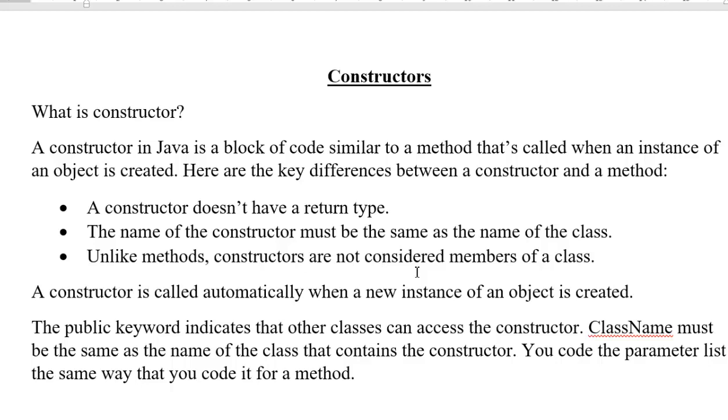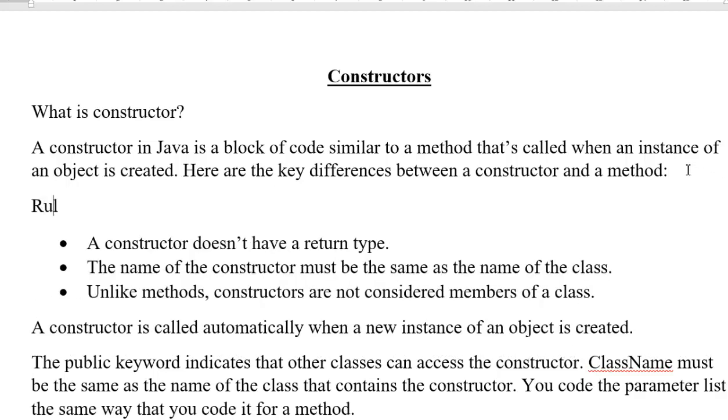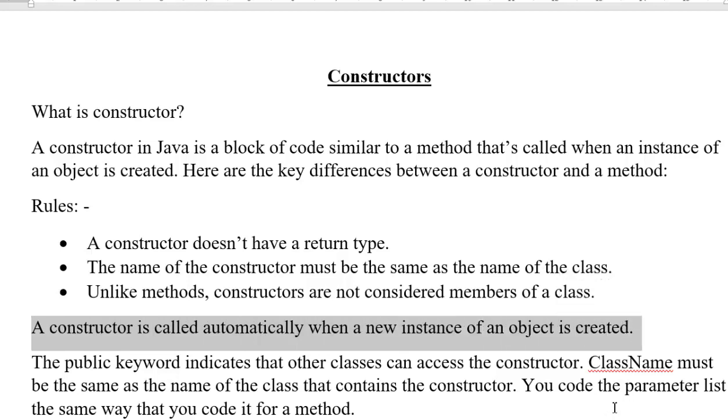Number 2, the name of the constructor must be the same as the name of the class. These are the rules, so whenever we define a constructor, we have to follow them. It must have the same name as the class name, and unlike other methods, constructors are not considered members of the class. They are executed directly when an object is created. The constructors are called automatically when an instance of an object is created.